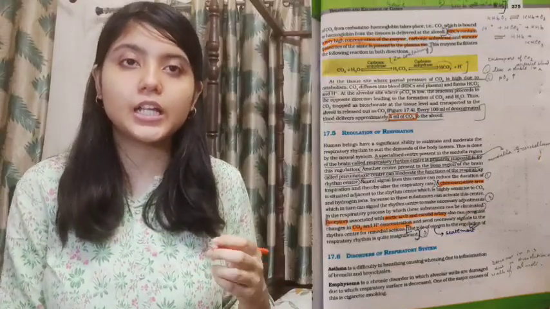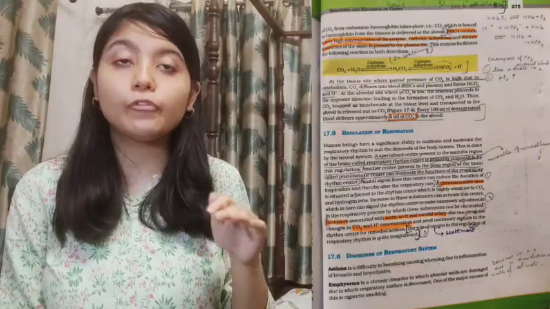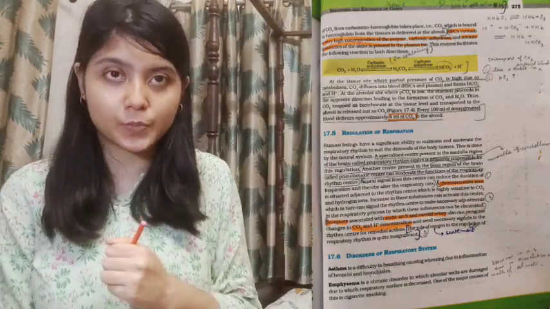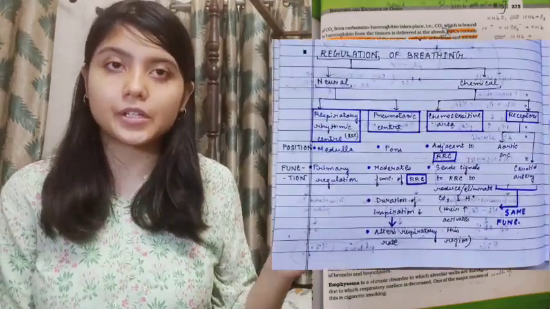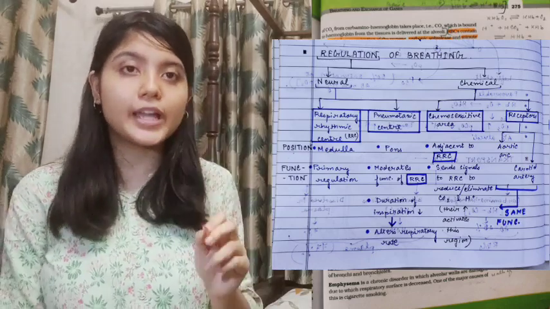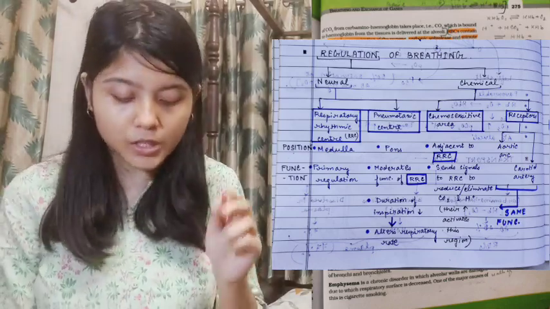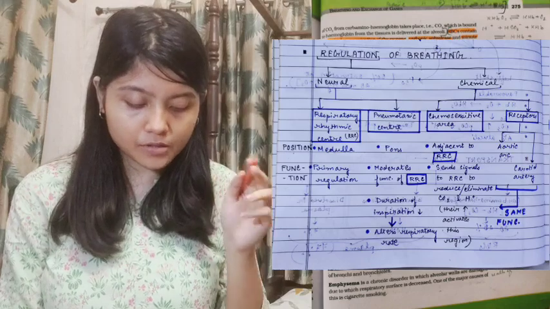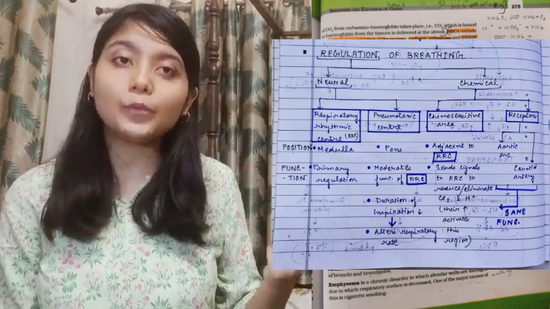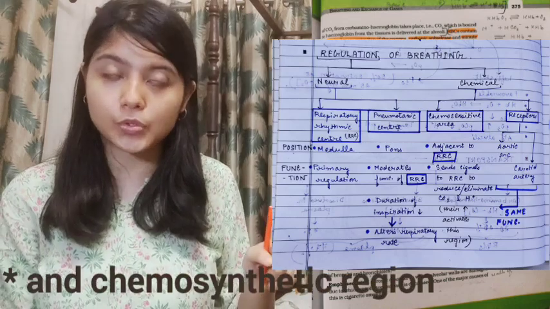Now for regulation of respiration, I would say that you need to go through a flow chart which you need to make. Like firstly, put down the heading, that is regulation of respiration, and then make the categories. Like first one, how the respiratory rhythmic center controls it. Then we have the Pons center. There is another center which is there in the Pons region. That is the pneumotaxic center. And then we have another one, that is receptors.